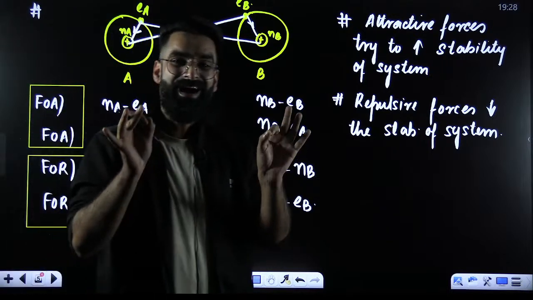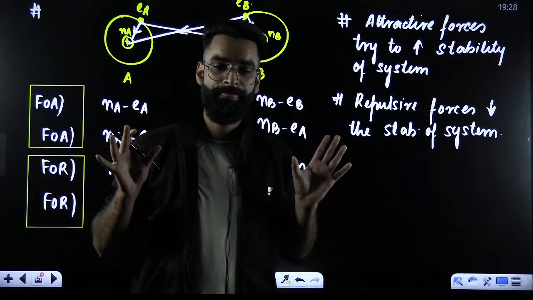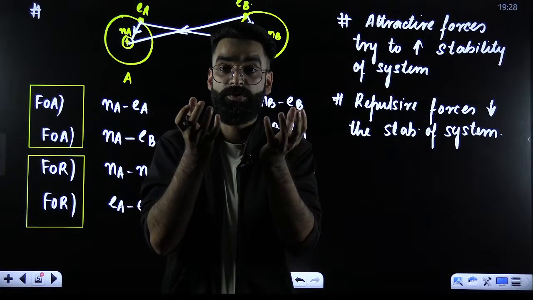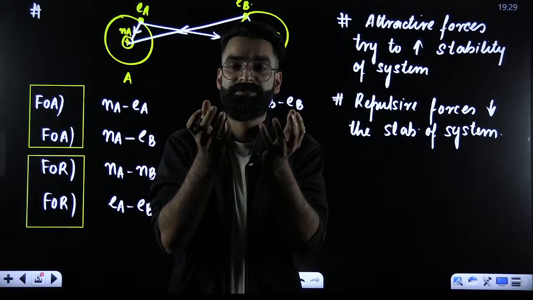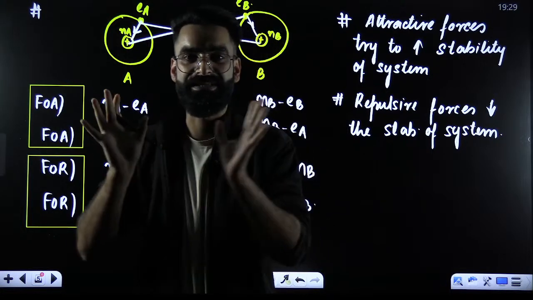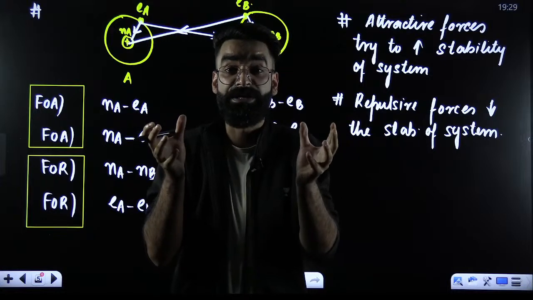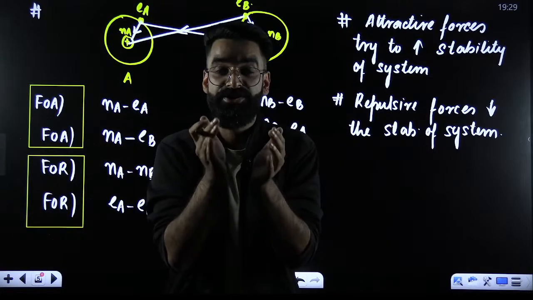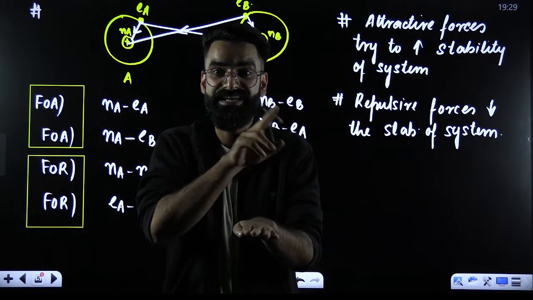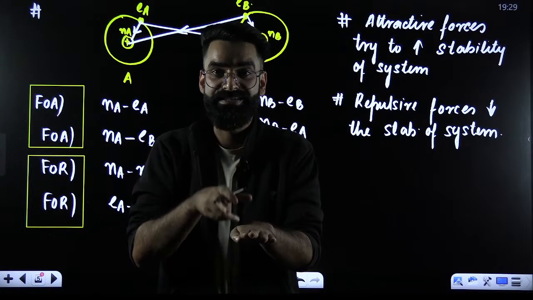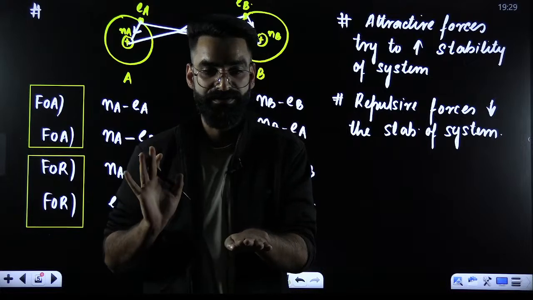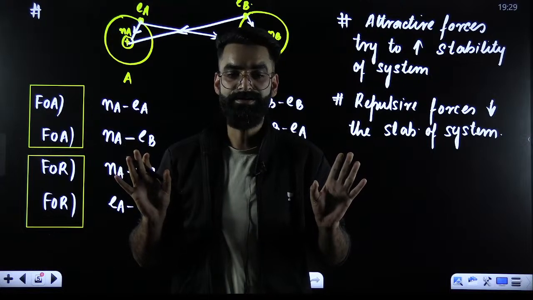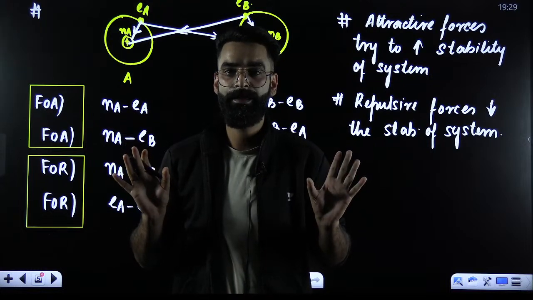Now, my dear students, understand and remember from now onwards. Whenever there is force of attraction between 2 atoms, energy is released by the system. If energy is released by the system, energy possessed by the system decreases. And stability is inversely proportional to energy. Lesser the energy possessed by the system, more is going to be the stability of the system. As simple as that. Is this point clear to everyone?